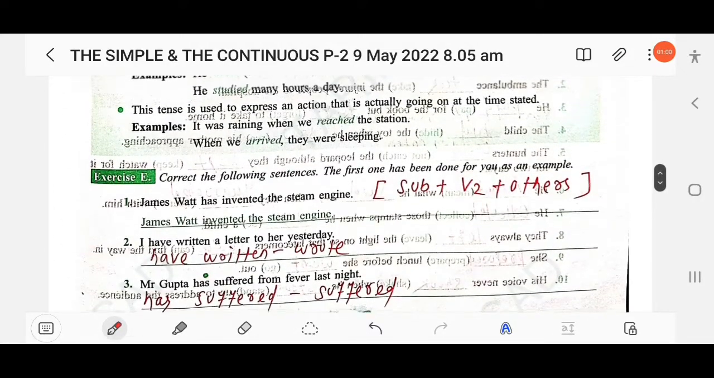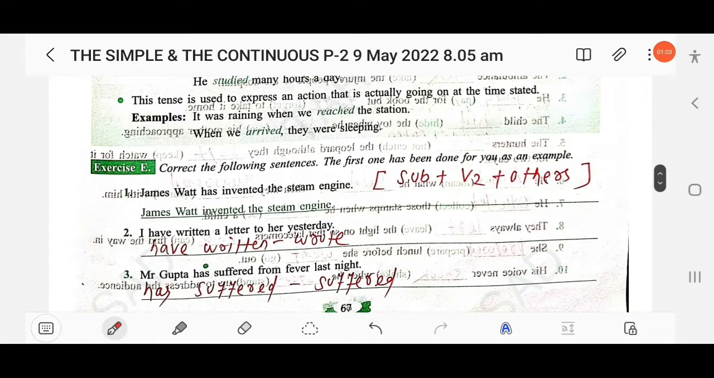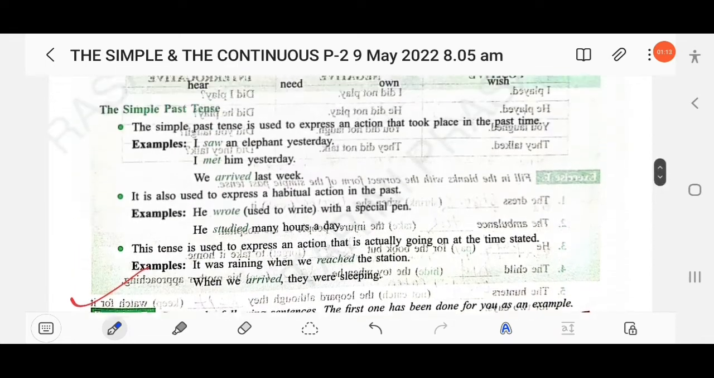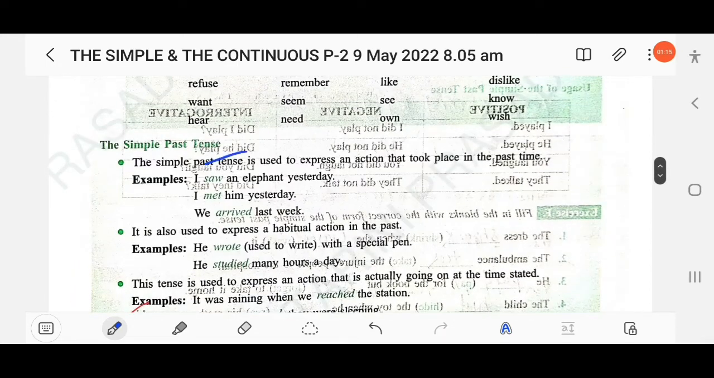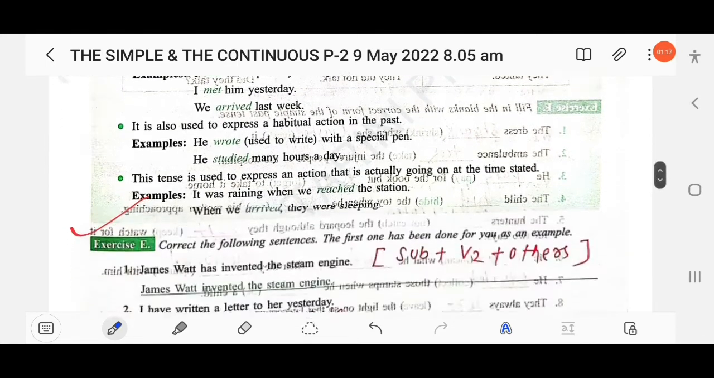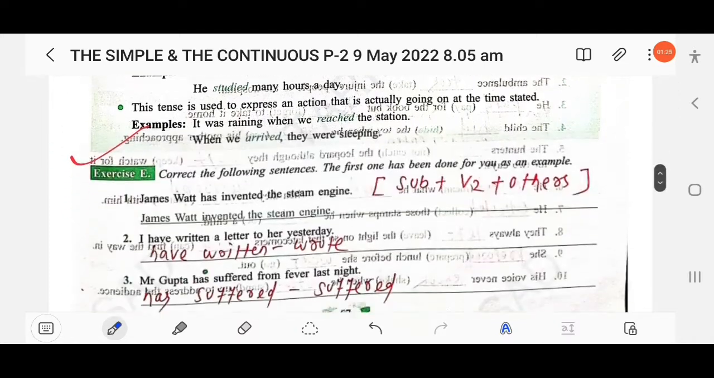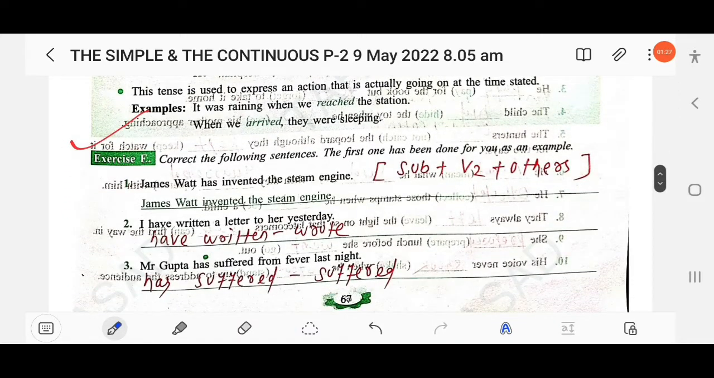In the last video we discussed up to D. In this video we will discuss from exercise A. Correct the following sentences. The first one has been done for you as an example. In simple past tense you have to use the second form of the verb, V2. The first one, James Watt has invented the steam engine. Now you have to rectify it.